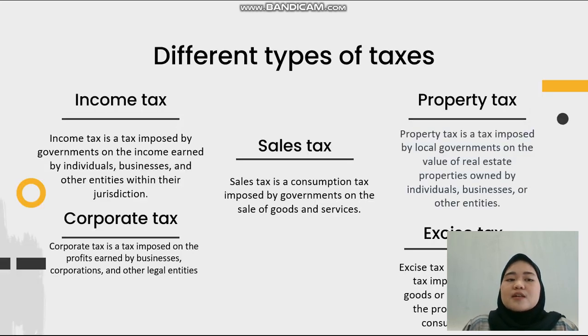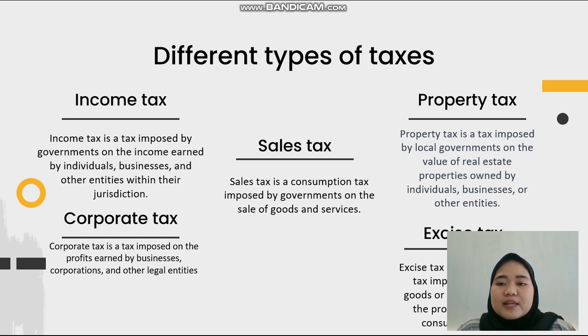Different types of tax. Income tax. Income tax is a tax imposed by governments on the income earned by individuals, businesses, and other entities within their jurisdiction. Corporate tax. Corporate tax is a tax imposed on the profit earned by businesses, corporations, and other legal entities. Sales tax. Sales tax is a consumption tax imposed by governments on the sale of goods and services.